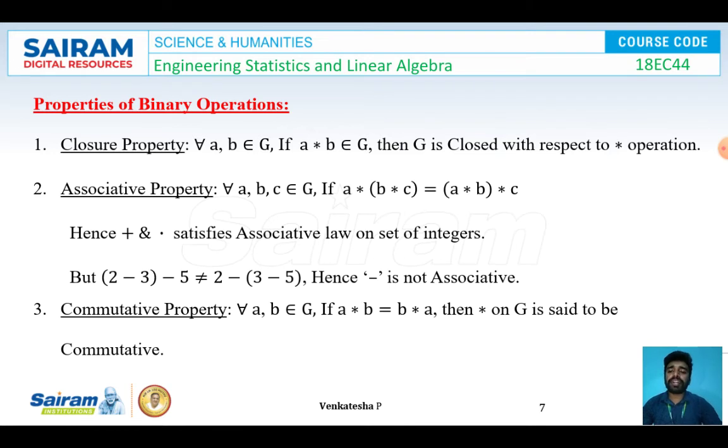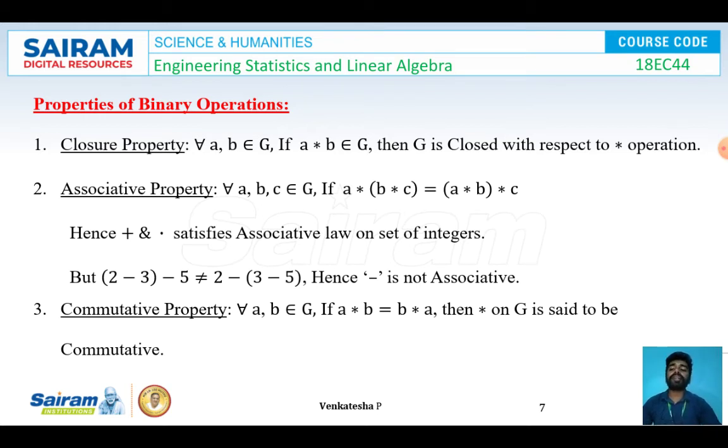And this condition is always true for the operations addition and multiplication. But in the case of subtraction, it does not hold. For example, I am taking a equal to 2, b equal to 3 and c equal to 5, and in place of star I am going to use the minus symbol. After simplifying, I got (2 minus 3) minus 5 is not equal to 2 minus (3 minus 5). So hence we can say that minus is not associative.